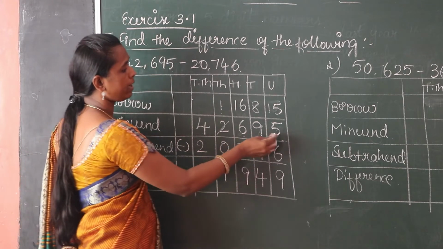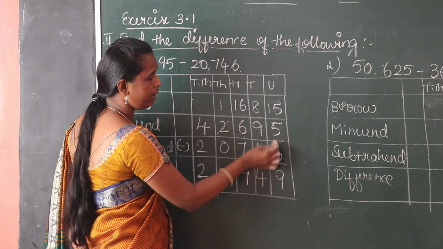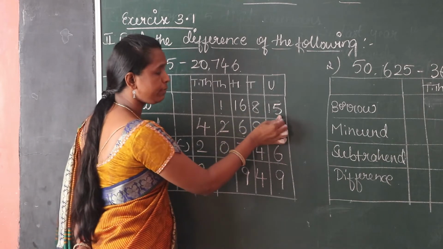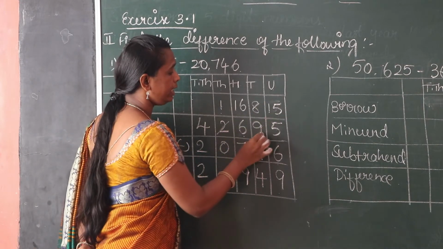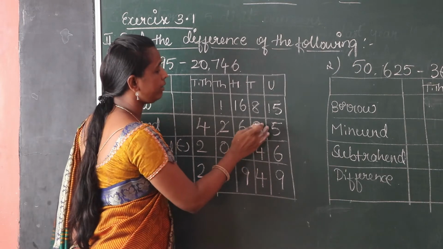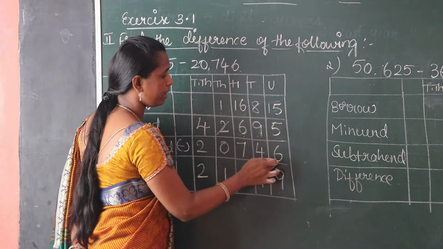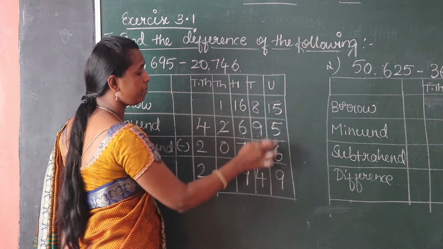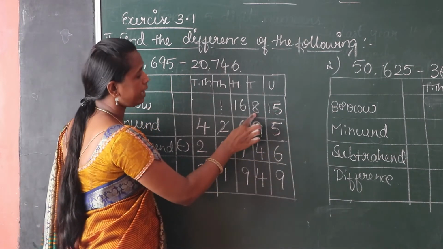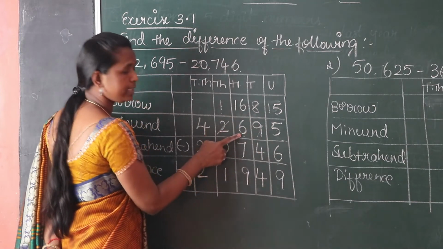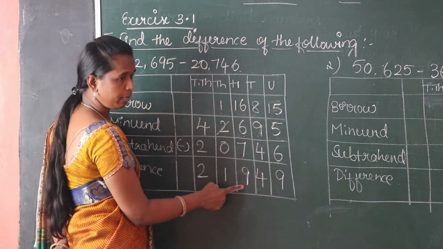Once again I will explain. 5 minus 6 it is not possible. Take borrow from 10's place. This 9 becomes 8. This 5 becomes 15. When we take borrowing 10 we have to add 10. 10 plus 5, 15. 15 minus 6, 9. Here 8 is there. 8 minus 4, 4. Here 6 is there. 6 minus 7 it is not possible.